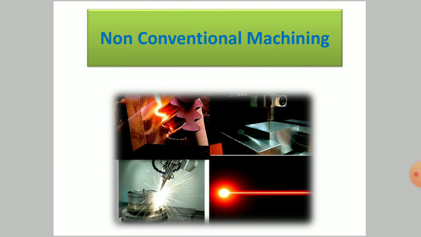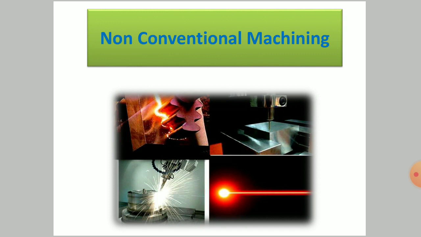My dear friends, today we are going to discuss advanced manufacturing techniques, a few of the non-conventional machining processes that are mainly used to enhance productivity and to overcome the drawbacks or demerits of conventional machining methods.